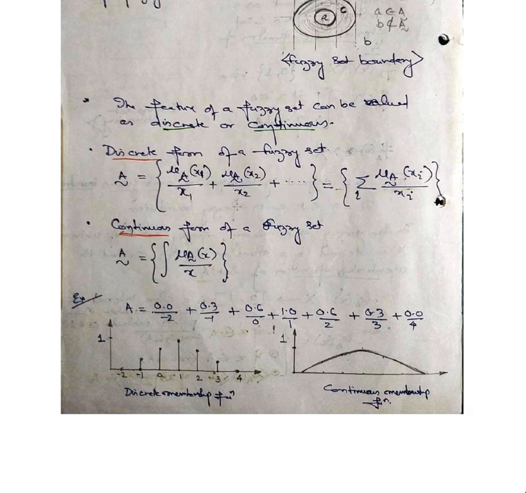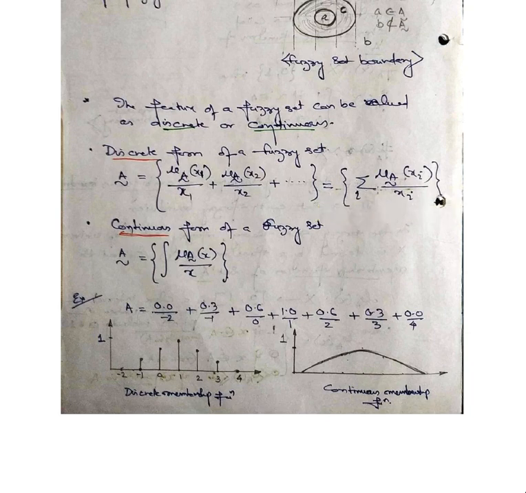So the numerator is the membership function, and the denominator is the crisp set. At a crisp point x2, the membership value is mu A of x2. Like this, we are defining a range of values. So a fuzzy set A is defined in terms of a collection of memberships for x1 up to xn.